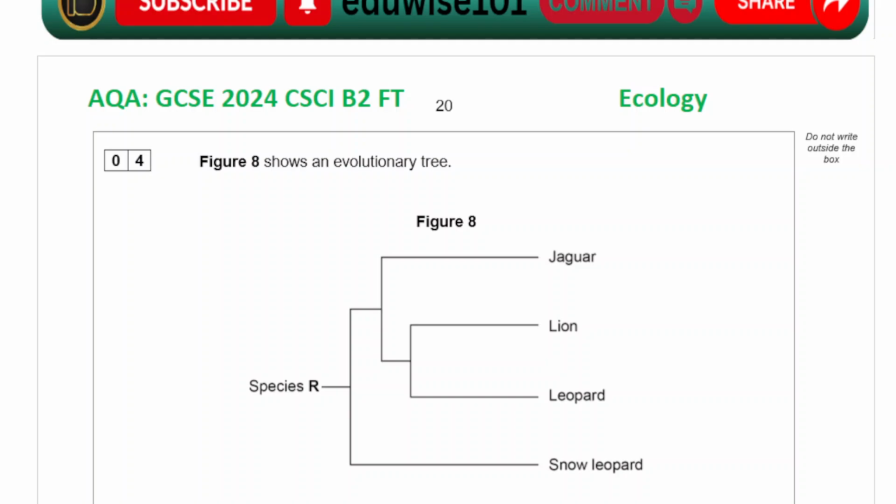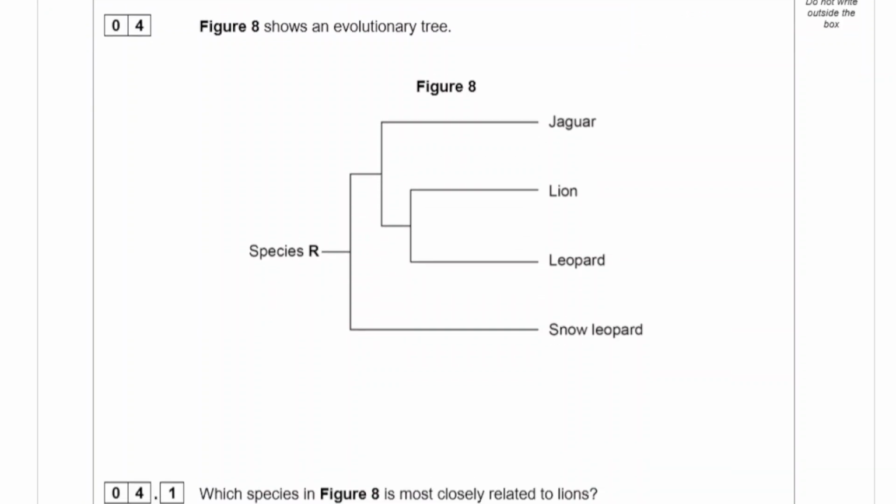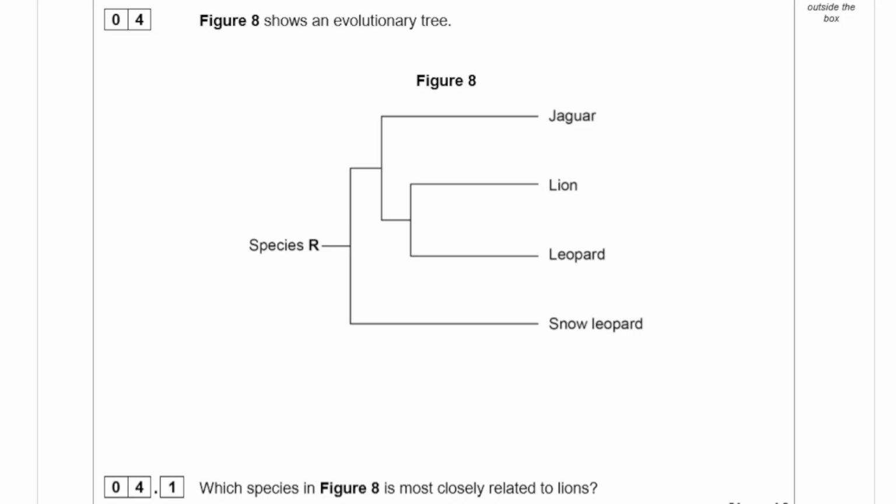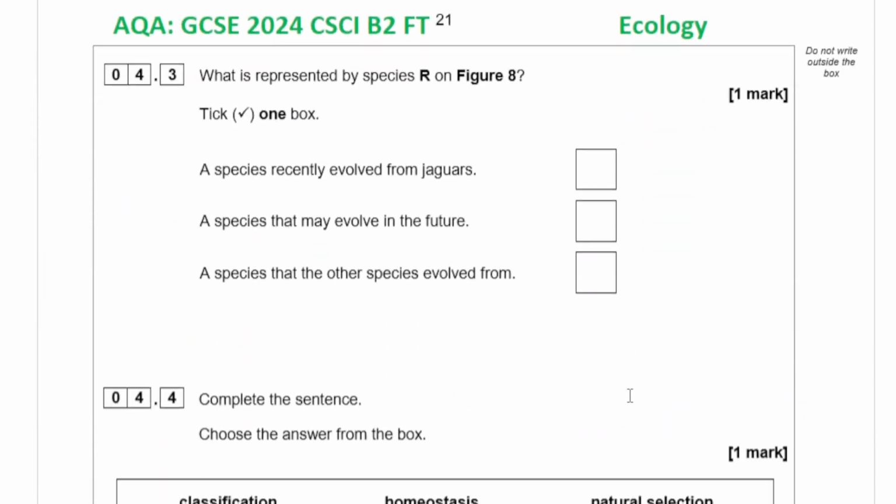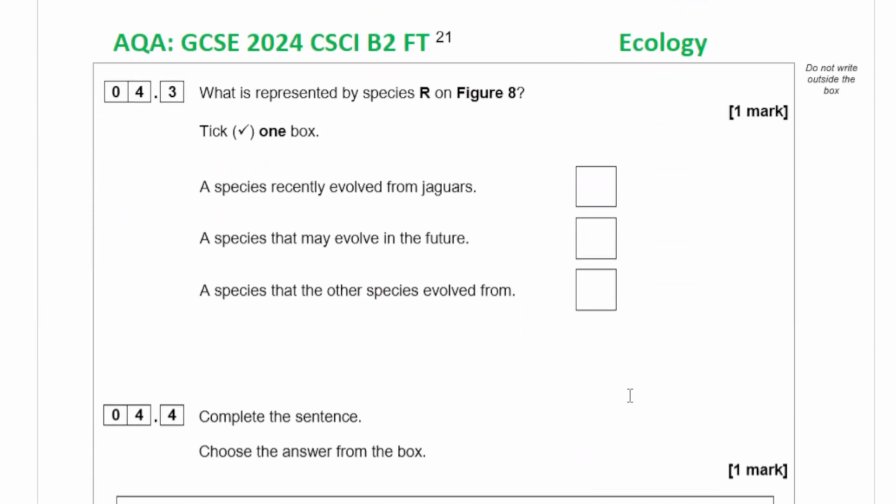So since tigers are more closely related to snow leopards than to jaguars, I would draw it there. Label that as tiger. In fact, you can actually draw it anywhere between these 2 points. What is represented by species R on figure 8? A species recently evolved from jaguars, now a species that may evolve in the future, a species that the other species evolved from.